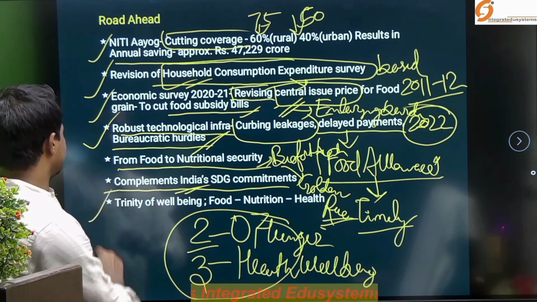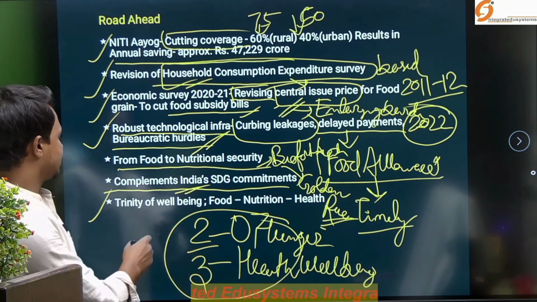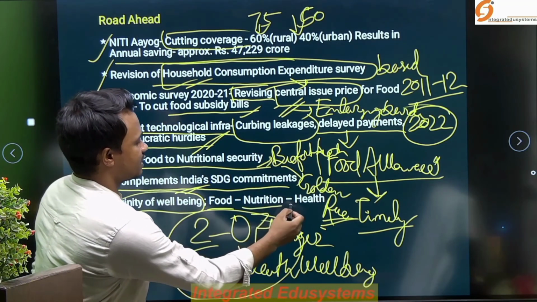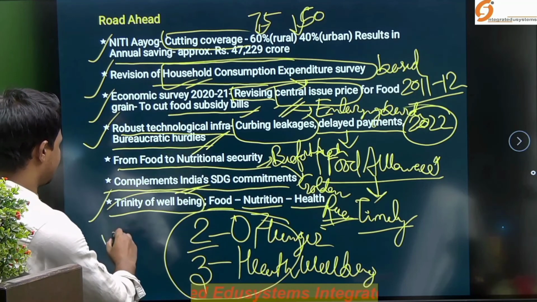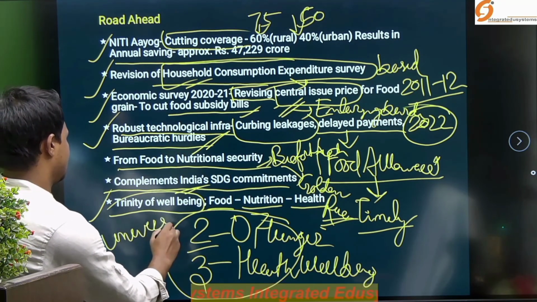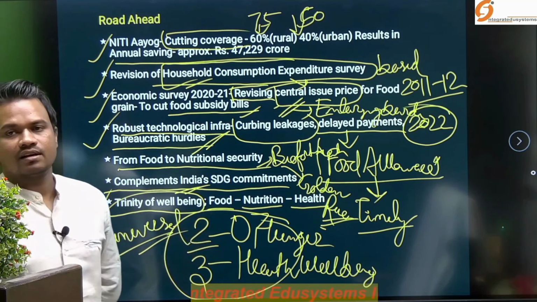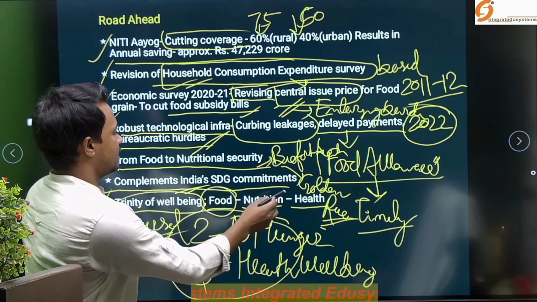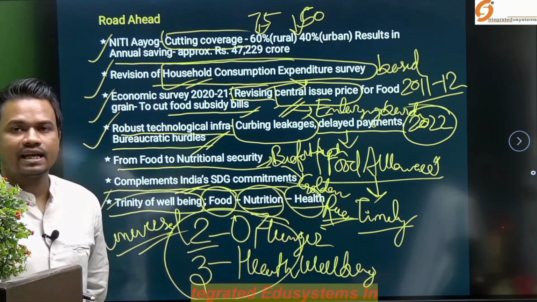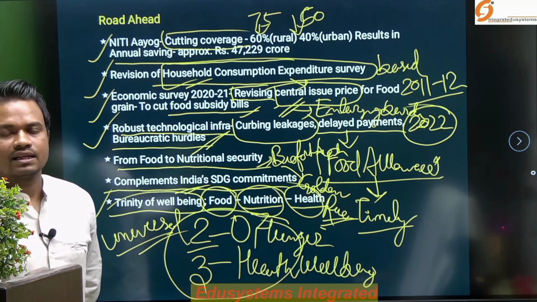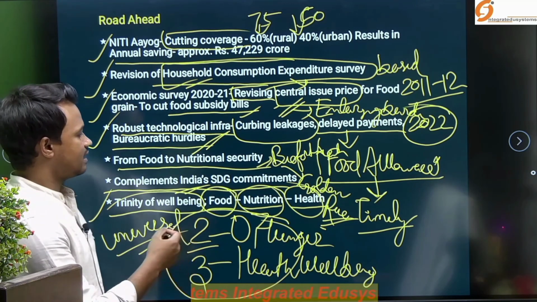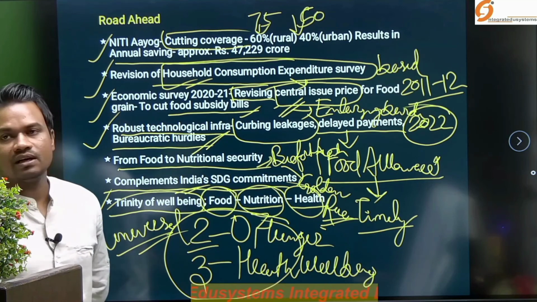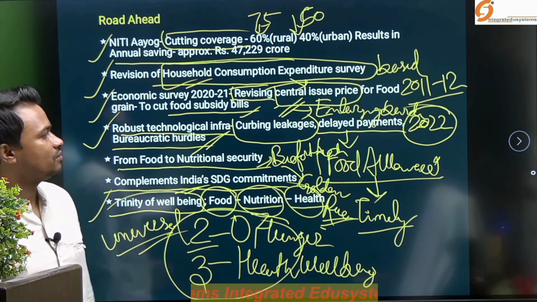And the third, last but not the least, the trinity of well-being is to be established between food security, nutritional security as well as health security, and that is to be universalized, so that no section is left behind in the process of development of the country. So again, food, nutrition and health security is important, and these should be considered the need of the hour and looked at in a combined way, not in a separate manner, for the ultimate well-being of the people and the country. So this is all for today.